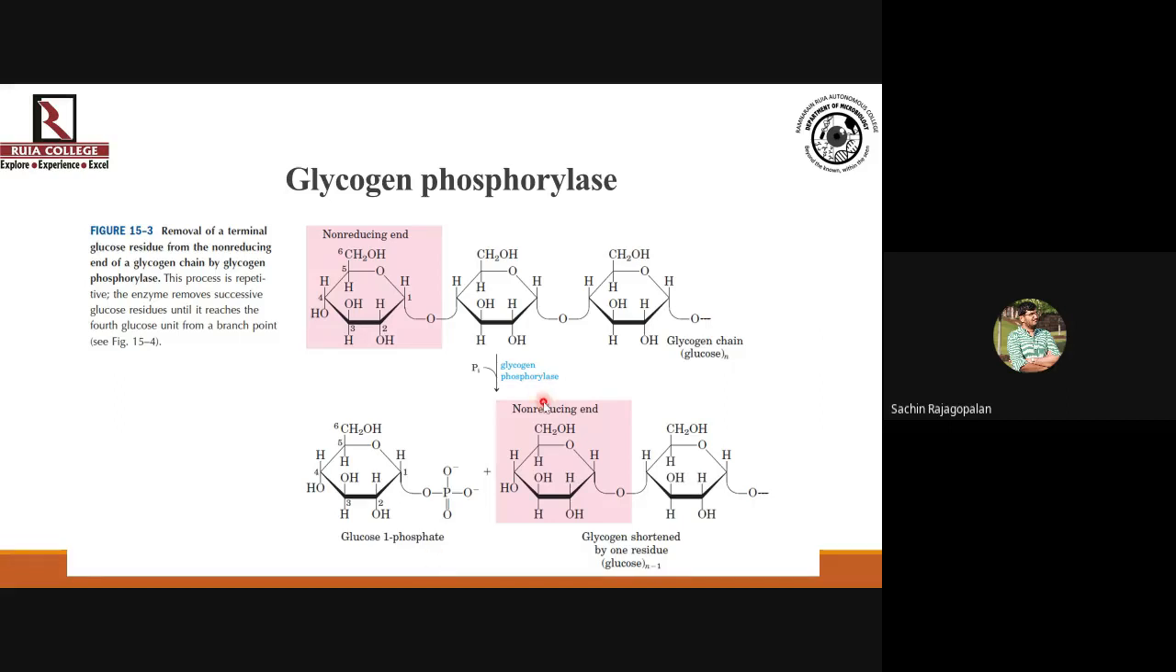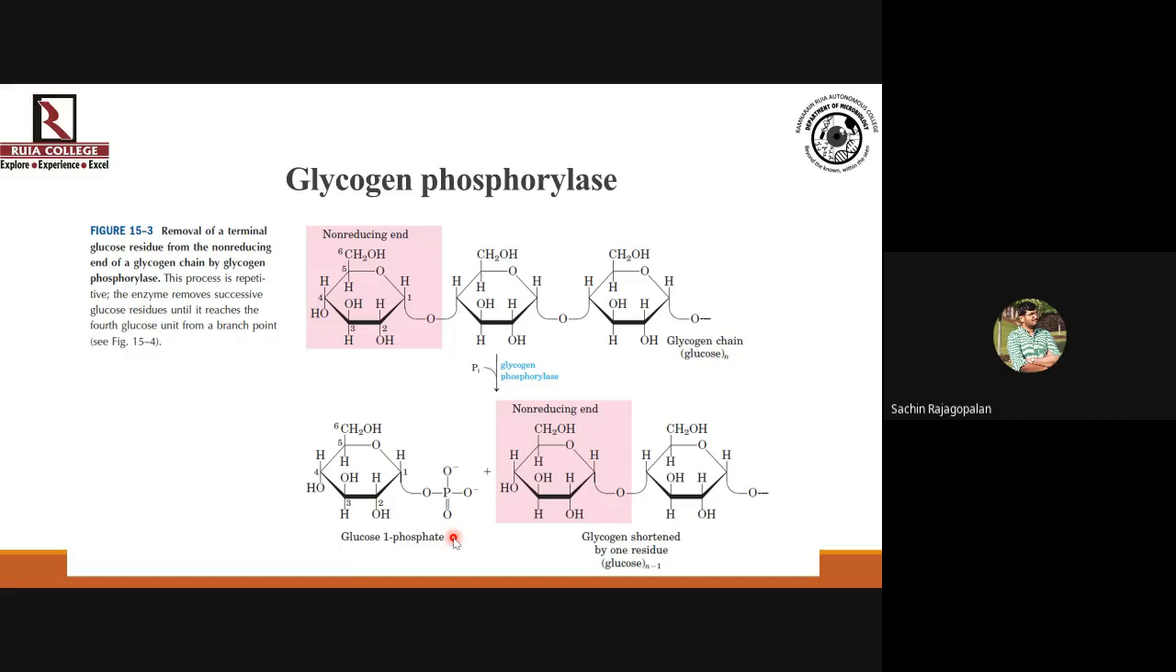So the glycogen phosphorylase is breaking the glycosidic bond, attaching a phosphate group to the first carbon of glucose and giving you glucose 1-phosphate. Whatever energy was there in the glycosidic bond is conserved by forming this phosphate ester of glucose, which is glucose 1-phosphate. So whatever energy was there in the glycosidic linkage is now stored in this phosphate ester bond. So the energy is getting conserved. This is very, very significant.